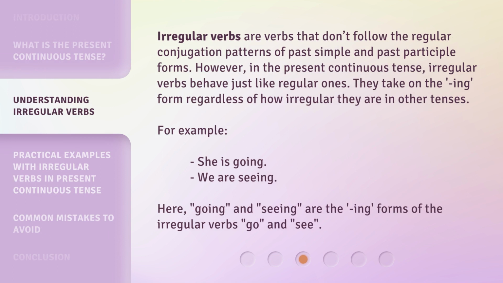Irregular verbs are verbs that don't follow the regular conjugation patterns of past simple and past participle forms. However, in the present continuous tense, irregular verbs behave just like regular ones. They take on the ing form regardless of how irregular they are in other tenses. For example, she is going, we are seeing. Here, going and seeing are the ing forms of the irregular verbs go and see.